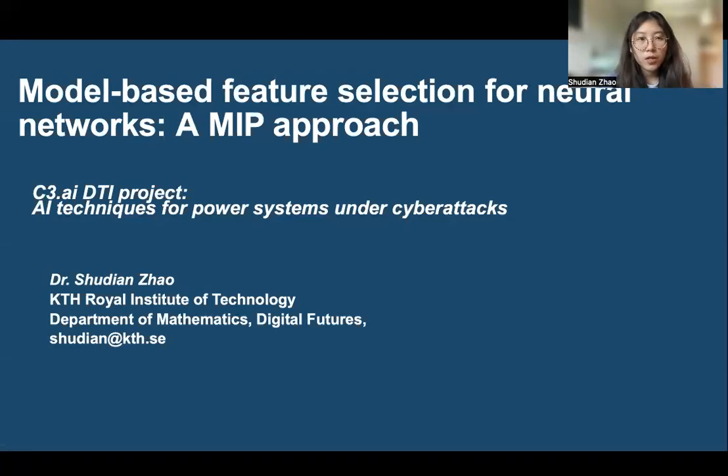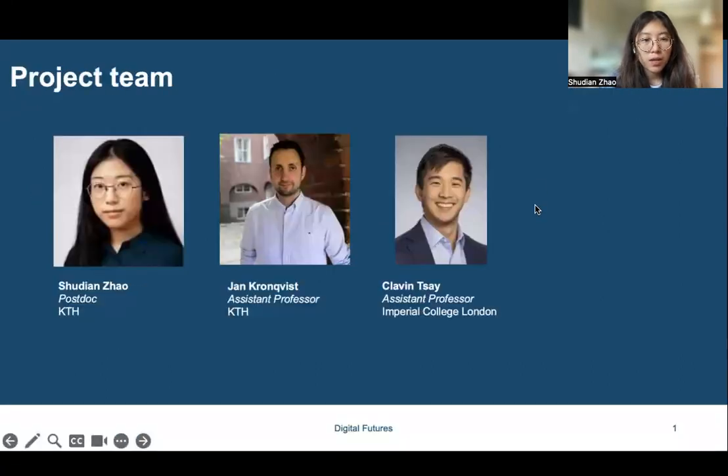Today, I will present a model-based feature selection for neural networks based on a mixed integer programming approach. This is a sub-project under the project AI techniques for power systems under cyberattacks. The project team includes myself, Jan Cronquist, who is also the PI of the project, and Calvin Sen from Imperial College London.